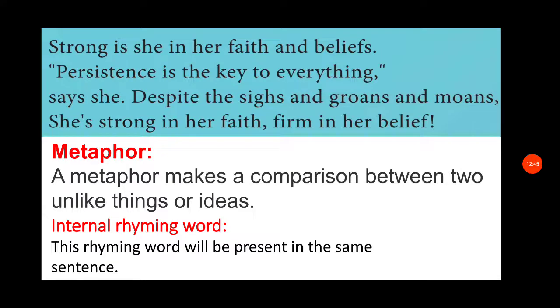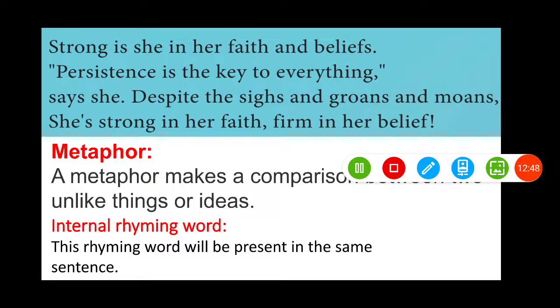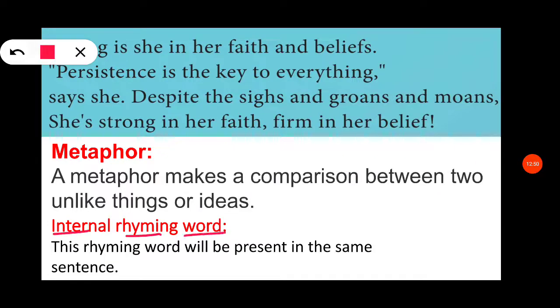And also here, see, I have written internal rhyming word. So what is a rhyming word? Words at the ends of lines with the same sound are called rhyming words. Yes, we can see the rhyming words: belief, everything, moons, belief, beliefs. Here the sound is complete, but here the sound differs, so it is not a rhyming word. Here "beliefs" is plural and the other is singular, so we can't say both are rhyming words.